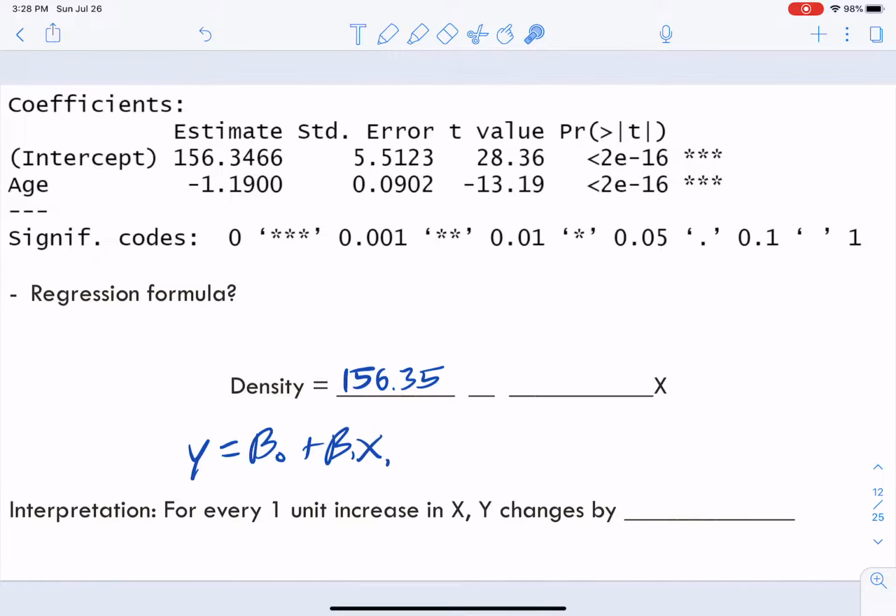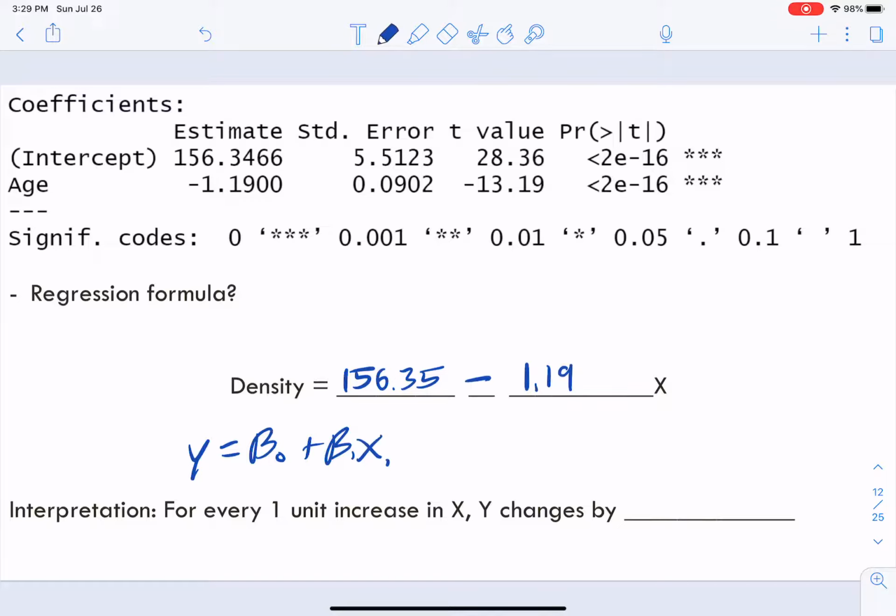Now, one thing that you're probably already noticing is, is it always plus beta 1 x1, or can it be minus as well? Because we have a negative sign right here. Well, it can be either. You can write it in two ways. We can write it with plus and then negative 1.19, but then the interpretation, which we'll get to in a second, gets a little bit clunky. So what we're going to do is just put minus 1.19.